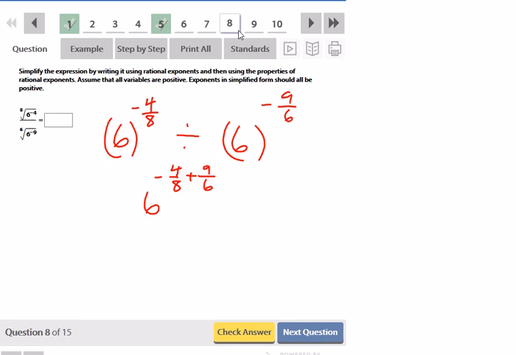So I need an LCD. The LCD of 8 and 6 is going to be 24. So 6 to the negative 12 over 24 plus, this is going to be times 4, so 36 over 24. Negative 12 plus 36 is going to be 24, so I have 24 over 24, which is just 1. 6 to the first is just 6.